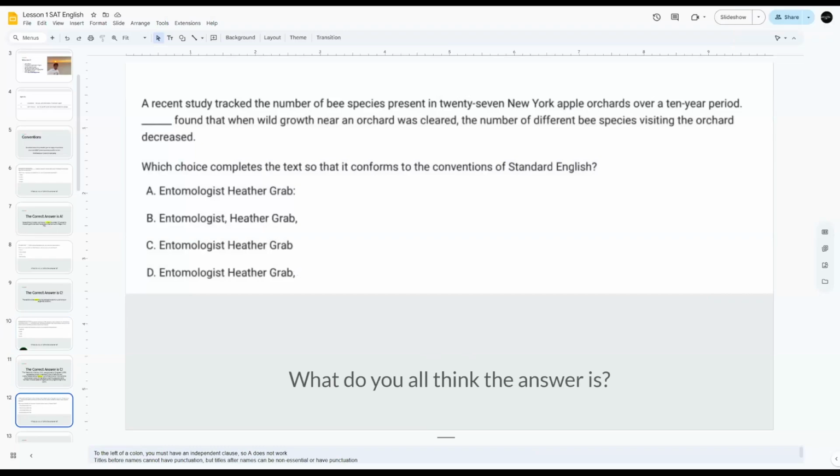So obviously, a recent study tracked the number of bee species present in 27 New York apple orchards over a 10-year period, dash, found that when wild growth near an orchard was cleared, the number of different bee species visiting the orchard decreased. Which choice completes the text so that it conforms to the conventions of standard English? Once again, if anyone would like to answer, believe in the answer choice in the chat, go ahead.